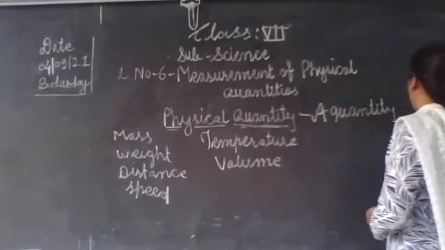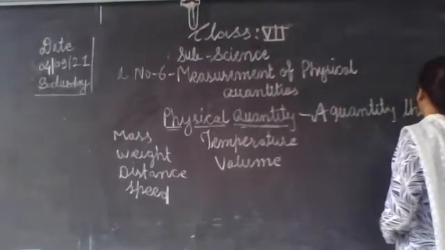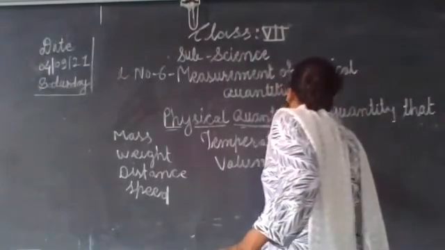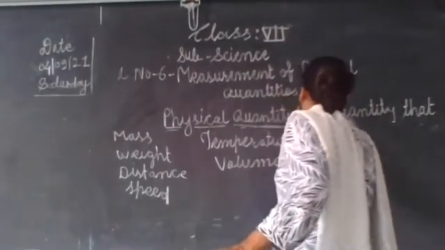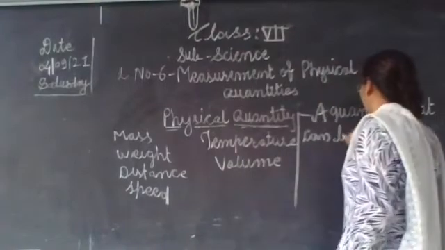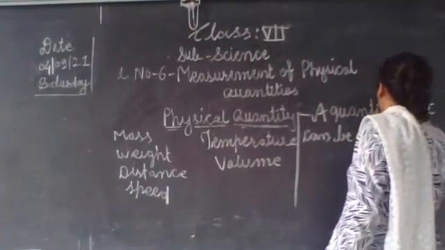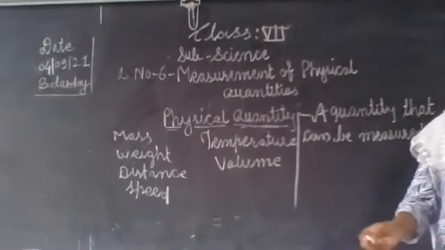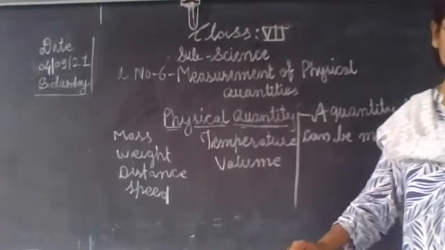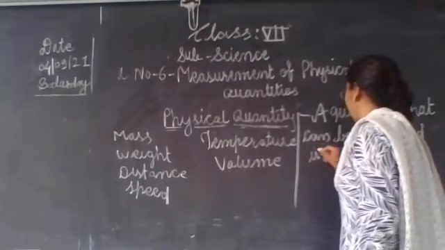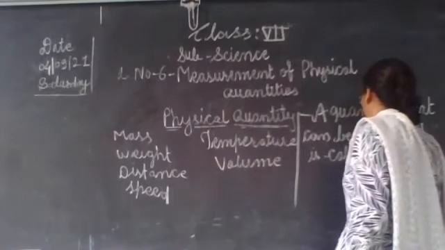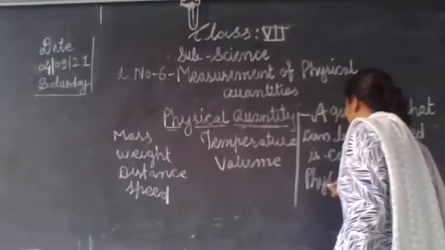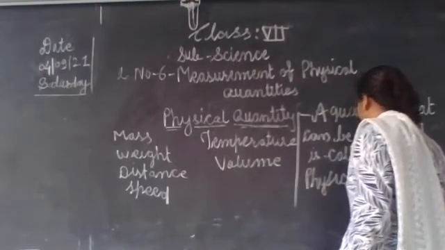A quantity that can be measured is called a physical quantity.